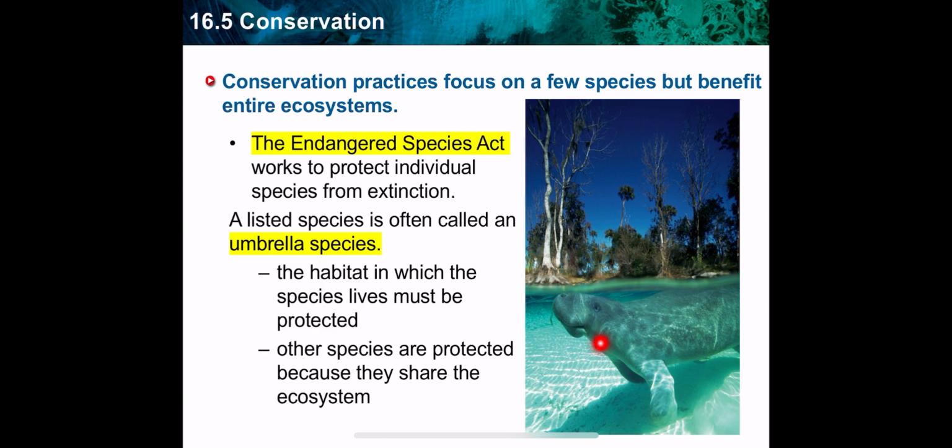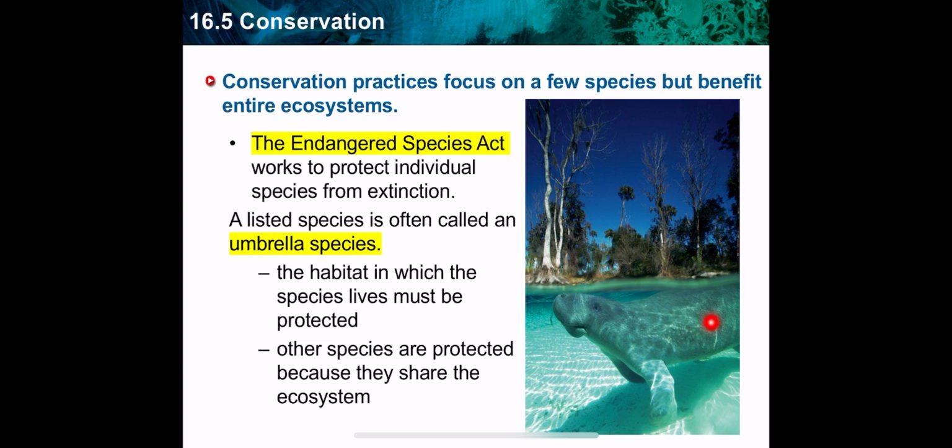So, for example, to protect this umbrella species, the manatee, from extinction, I should provide this species with seagrass. By protecting the manatee, I'll protect seagrasses, and I'll also prevent large boats from coming to the area or the ecosystem of the manatee.